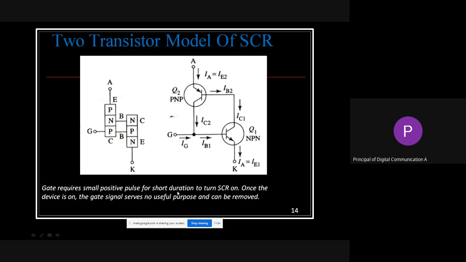So whatever sentence is written here is written to make the SCR on. In coming slides we are going to learn how to make it on and off also. So only forward biasing is not sufficient for SCR. The gate is playing the main role to make it on, off or control. So three terminals are there for this one.